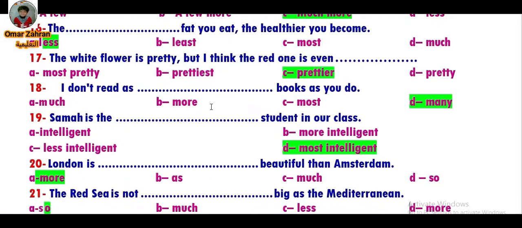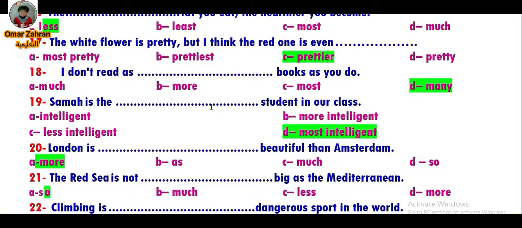Number 20, London is more beautiful than Amsterdam. Number 21, the Red Sea is not so big as, so adjective as, or as adjective as. The Red Sea is not so big as the Mediterranean.